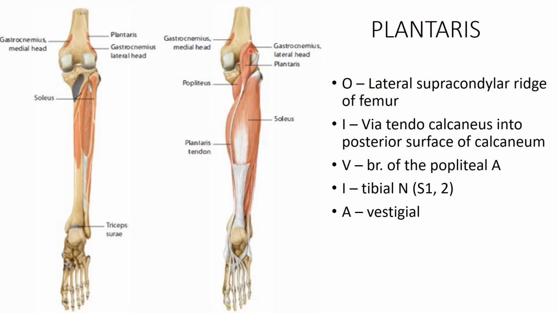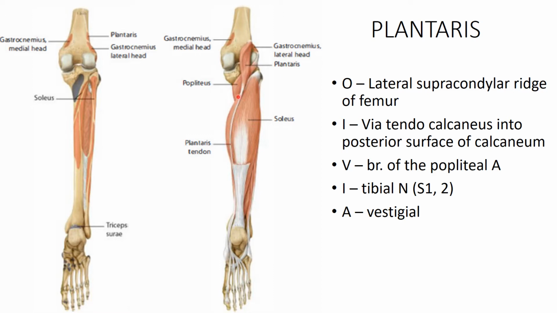The next muscle is plantaris. Plantaris is a thin cylindrical muscle, and it originates from the lateral supracondylar ridge, just above the attachment of the lateral head of the gastrocnemius. It has a short fleshy belly and a long tendon, the plantaris tendon, which joins the tendocalcaneus in its much lower portion. So it is attached to the calcaneus finally through the tendocalcaneus.